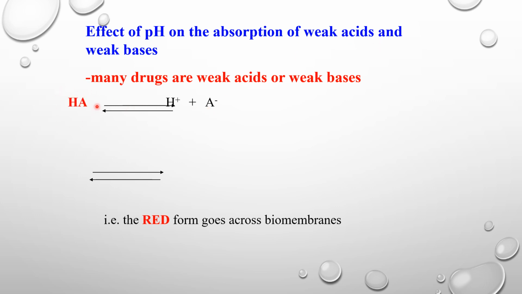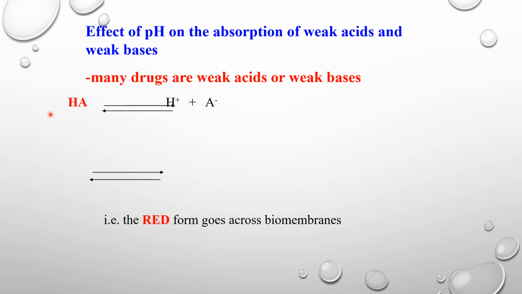If you see this equation, HA means H is a proton and A is an acid. So it is converted into proton and acid. So how do you define an acid? It is basically a proton donor. So it donates a proton. All right. So as you can see, in HA, A is for acid and H is for proton.